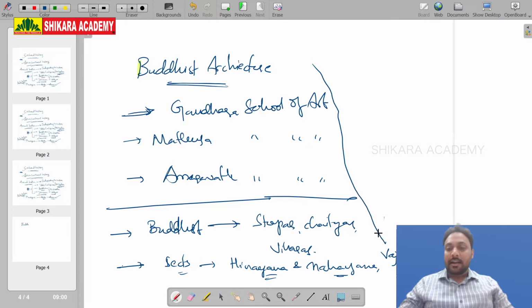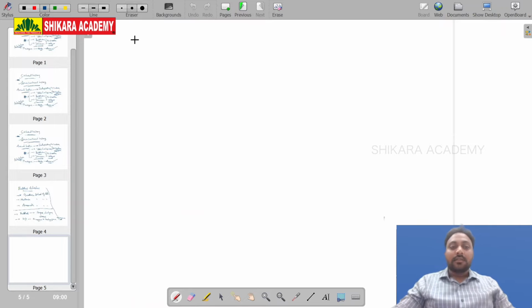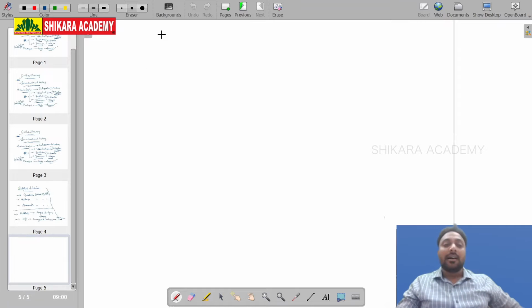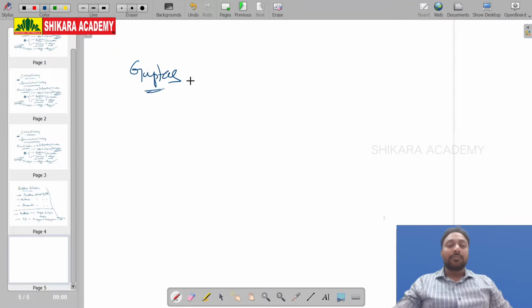Buddhist architecture, Buddhist literature, Buddhist sects, and the teachings of the Buddha all come under the architecture and culture part. Next after this, Jainism, which we will discuss, and after that Mauryan art and architecture, and also Ashoka's Dhamma. After that, the Guptas, the most important part of the Guptas.